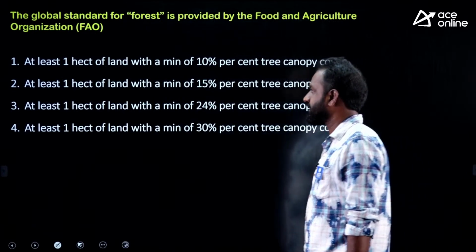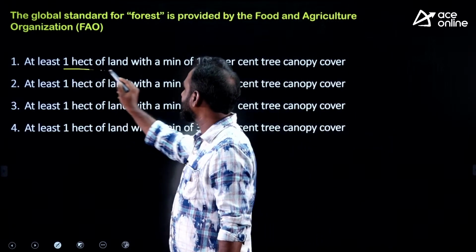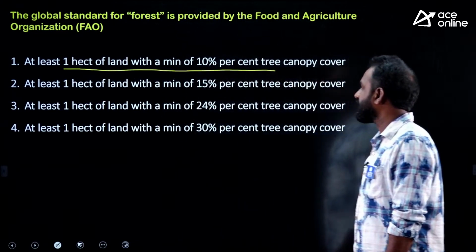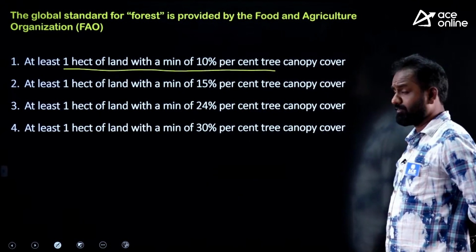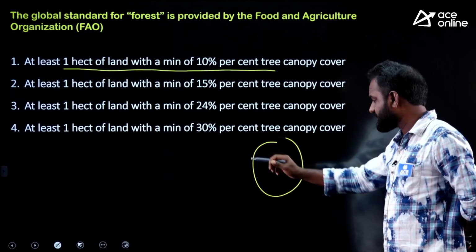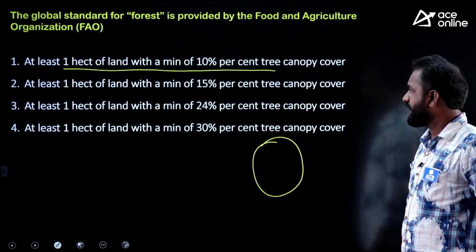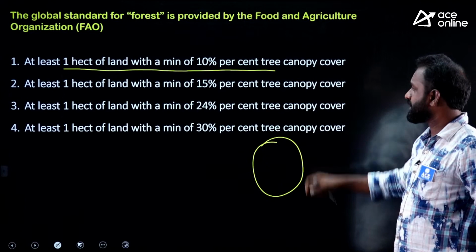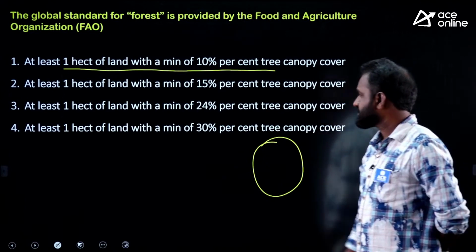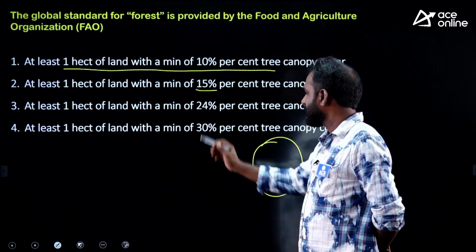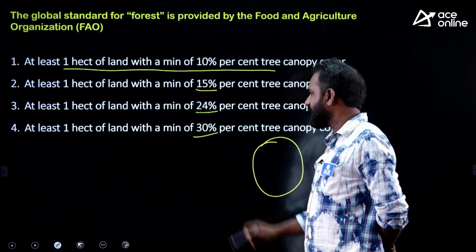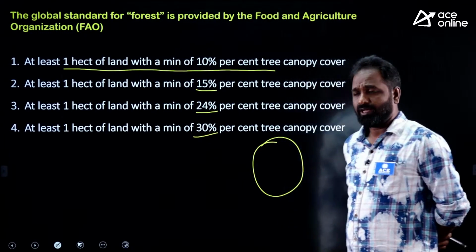So 4 options are given. In at least 1 hectare of land, with a minimum of what percentage of tree canopy cover? This is the area, this is 1 hectare. So within the 1 hectare, how much percentage of tree cover is there? 10% is one option. Second option, 15%. Third option, 24%. And fourth option, 30%.